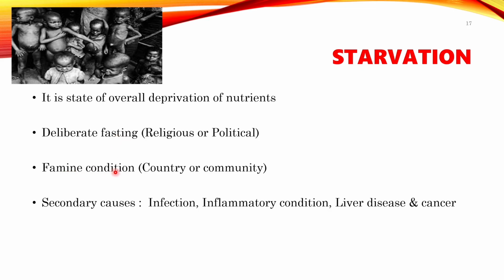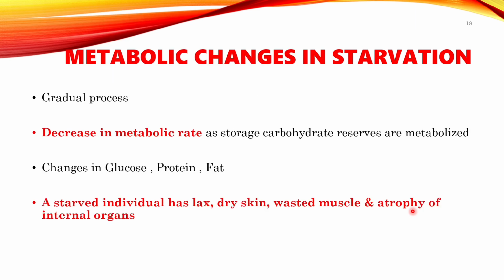occur. In famine conditions, in particular, in some countries the female has not been given enough food as compared to the male. That can also be the reason. Infection, inflammatory conditions, liver disease, and cancer will also put you at risk for starvation and protein energy malnutrition. So that was all about the etiopathogenesis and morphology of protein energy malnutrition.